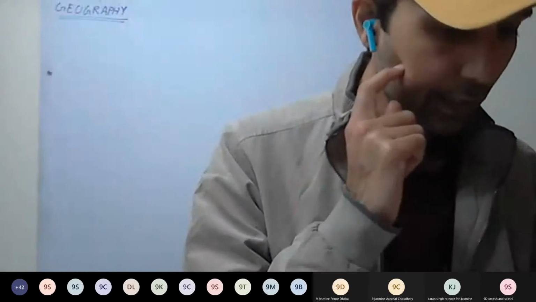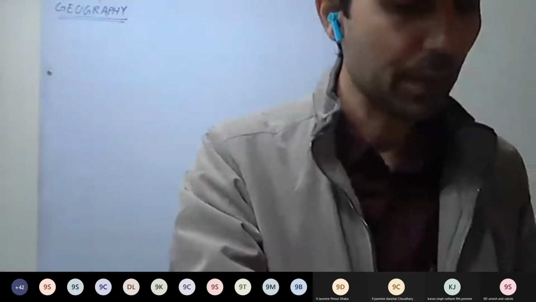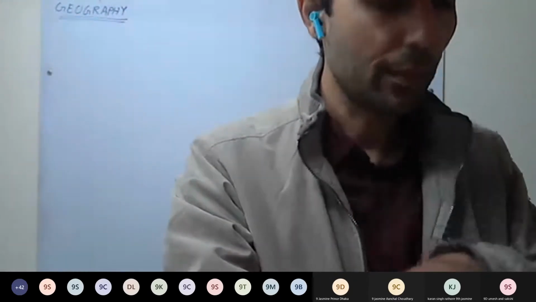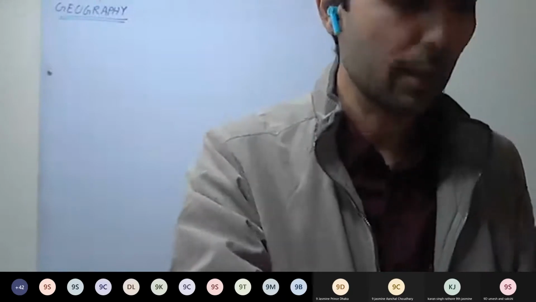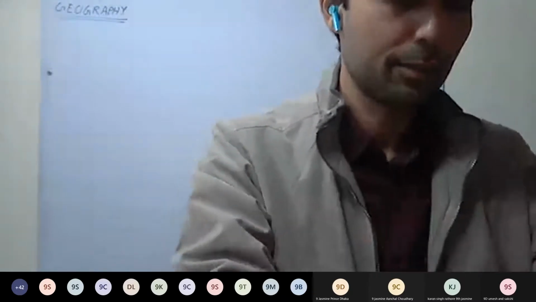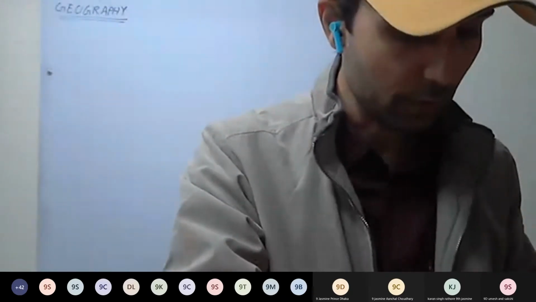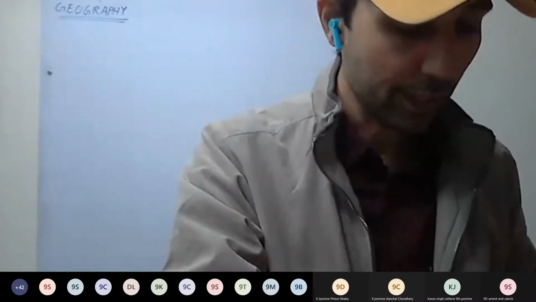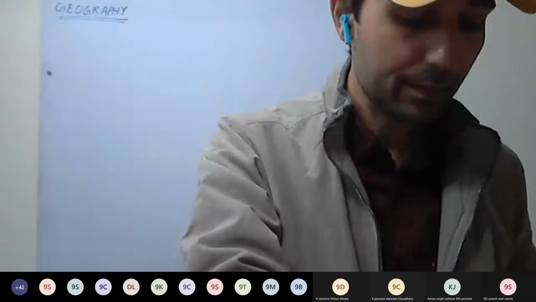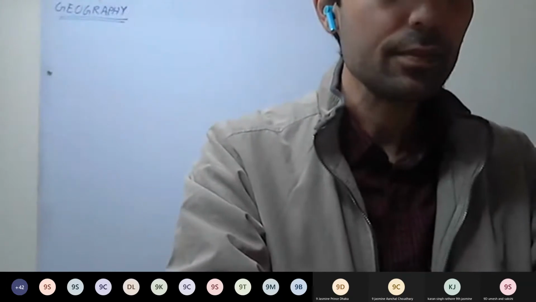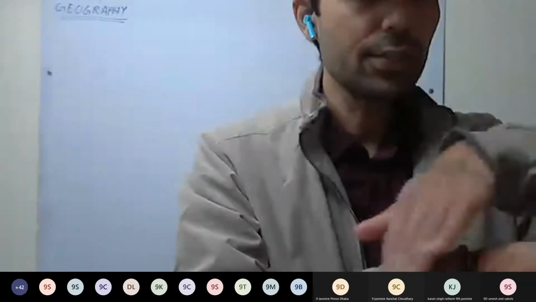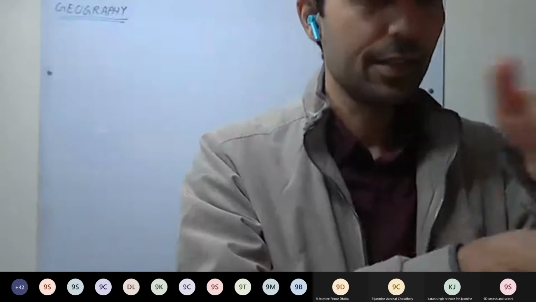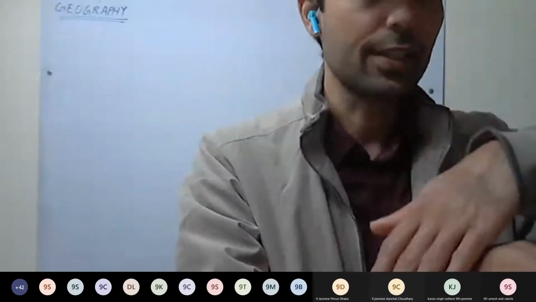You can write it in technical terms as well: the area on the leeward slope of the mountain ridge, in the shadow of the mountains, where precipitation is greatly reduced compared to the windward side. Rain shadow, shadow of the rain, no rain, very little rain. Give an example: the eastern sides of the Western Ghats.